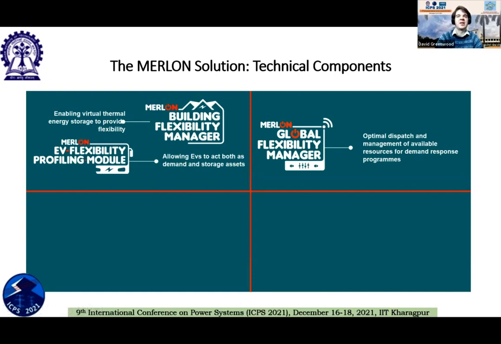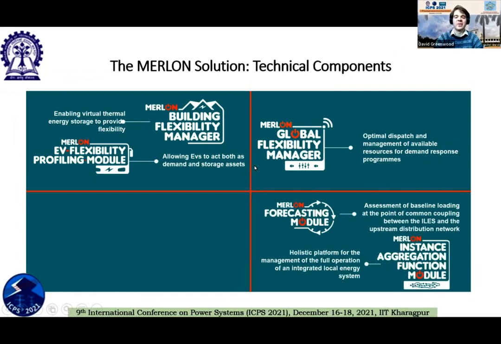And what that does is it takes the flexibility from these individual prosumers and aggregates it at different nodes within the distribution system. And it then sends signals out to dispatch flexibility at each of those nodes as they're required to assist the distribution system or fulfill services to the wider transmission system.